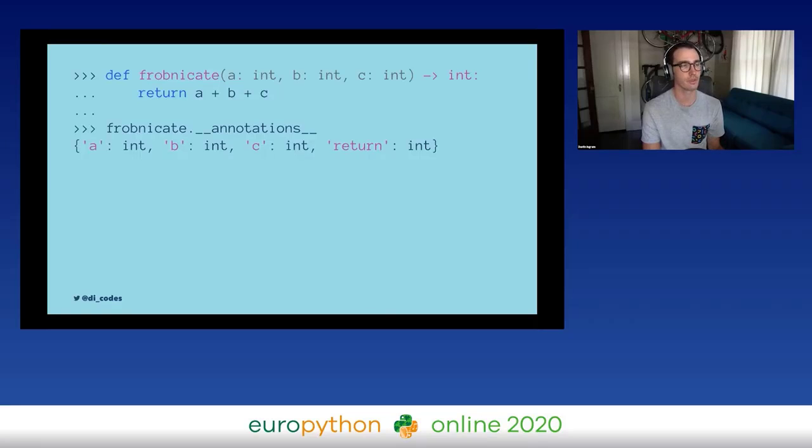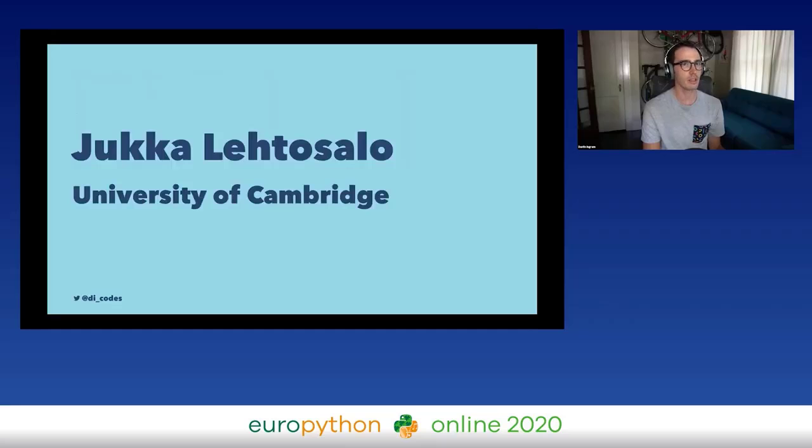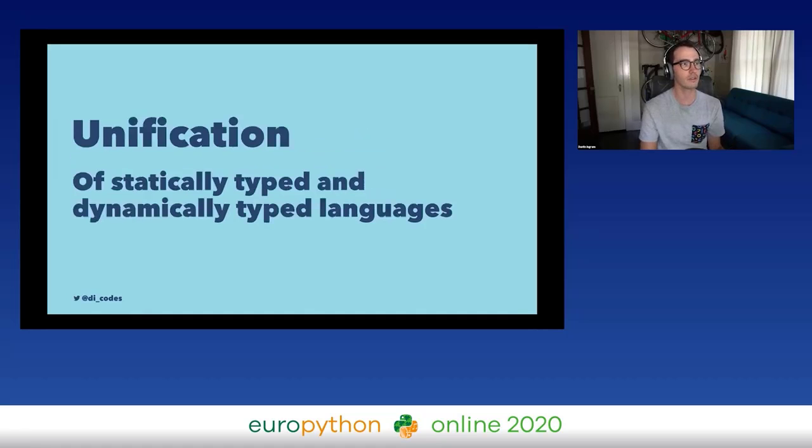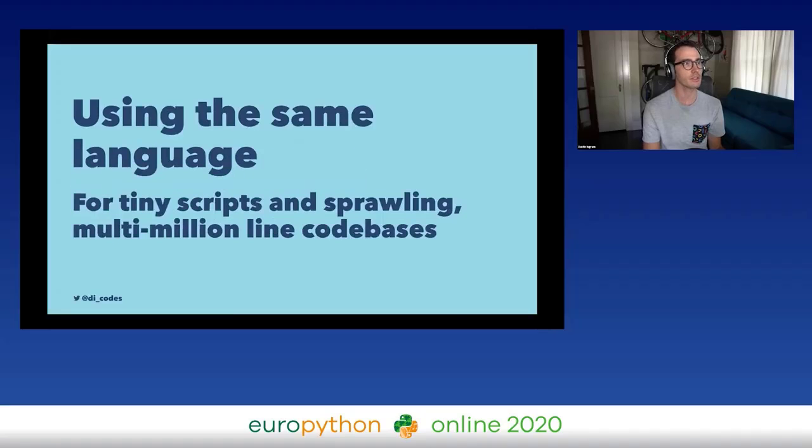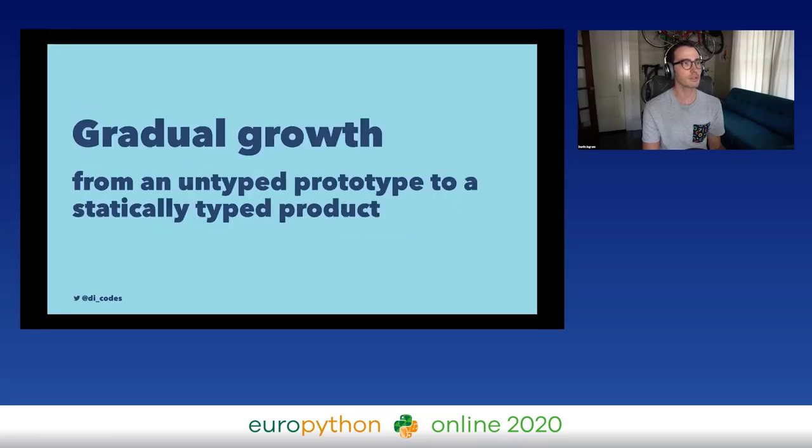So around this time, Jukka Lehtosalo was working on his PhD research at the University of Cambridge, and his research was about the unification of a statically typed and dynamically typed language. And he wanted to use the same language for everything from a tiny script that doesn't need static typing to a sprawling multi-million line code base. And he was also focused on gradual growth.